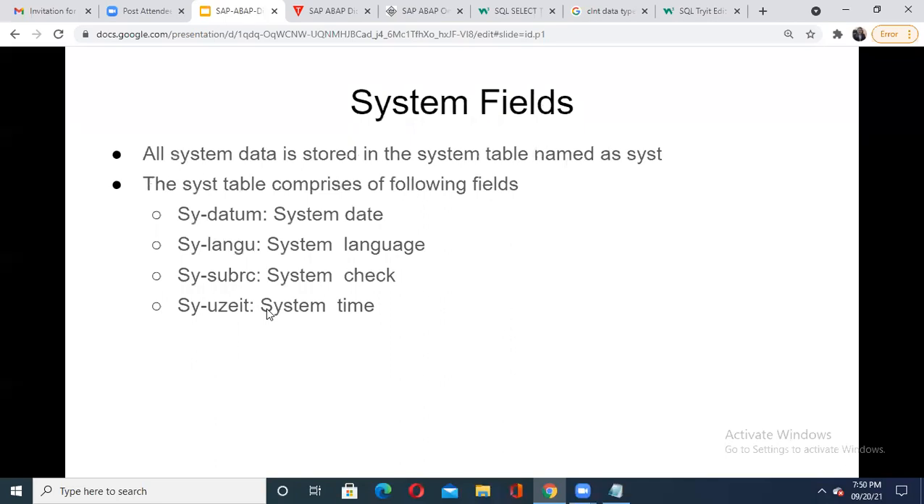Then along with your data elements in the ABAP data dictionary, there are the system fields. So what exactly are the system fields? All the system data is stored in the system table named SYST. It is very important, all of you please understand. SYST is a system table, so here, as a user and as a programmer, you have limited access. They are used by the system most of the time. It is just like when I'm using an operating system. Suppose on my laptop right now, there is a Windows operating system.